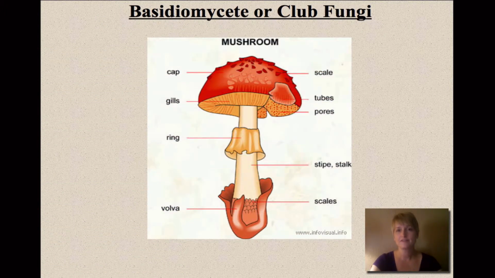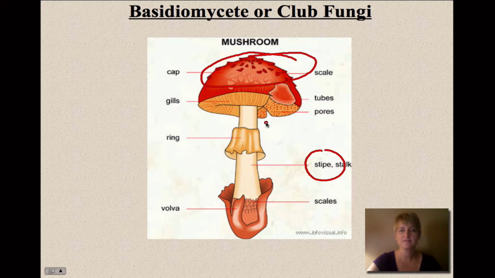And then we have the club fungi. These are the ones that produce the mushrooms or the toadstools that we're used to seeing. And there's a particular anatomy of these, and what you'll see is that they have a stipe, that's the stalk of the mushroom, and they have a cap, so that's the very top of the mushroom, and then they have these gill structures. They'll have this part right underneath the cap that kind of looks like gills.